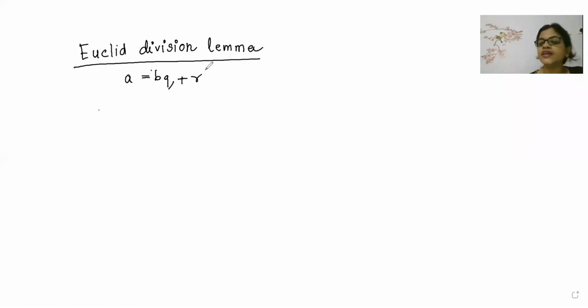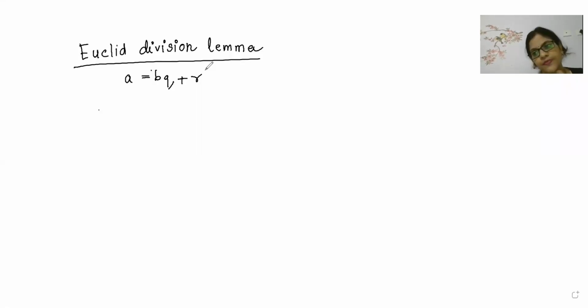What is A, beta? A is dividend. What is B? B is divisor. And what is Q? Q is quotient. And what is R? R is remainder. Very good, remainder is there. Everyone is writing the correct part only.